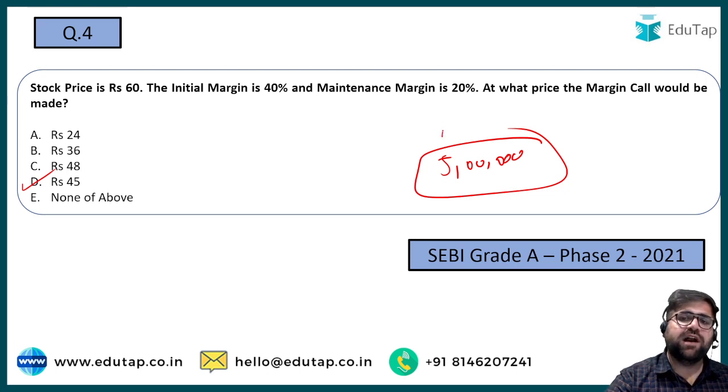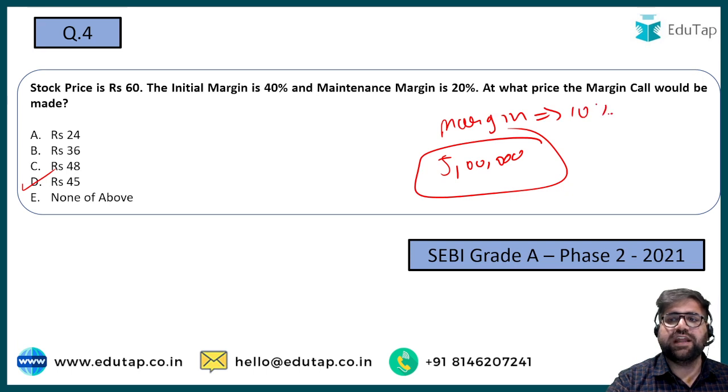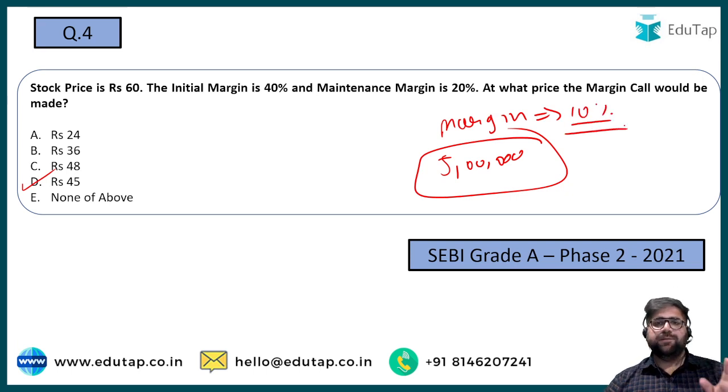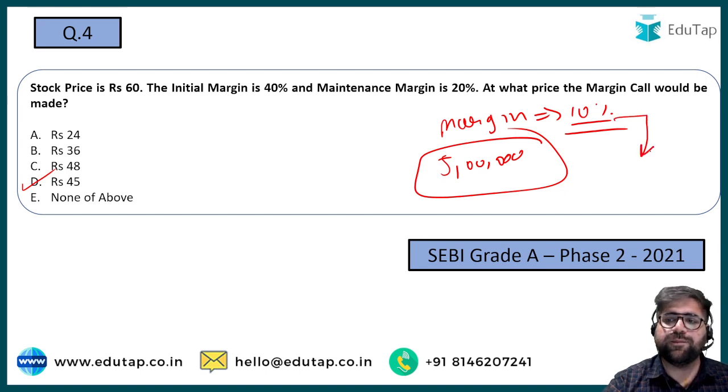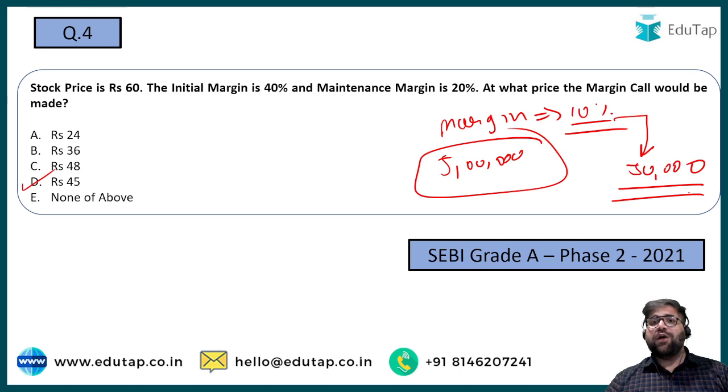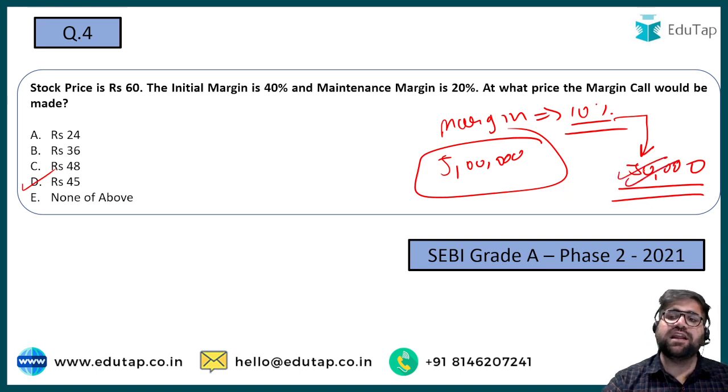For example, if the margin required by the stock exchange is, let's assume, 10%, then I can execute this deal by depositing 10%, which is 50,000. Right now I am only depositing 50,000, but I am taking a trade worth 5 lakh.